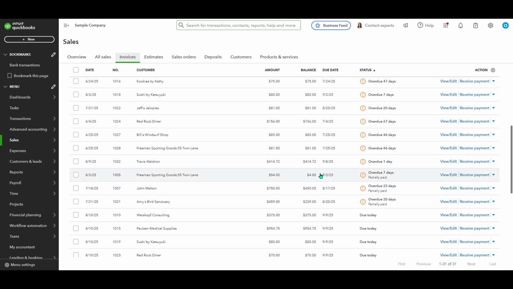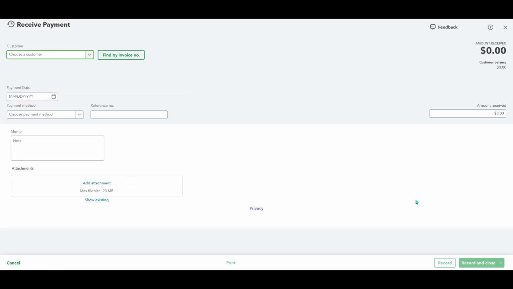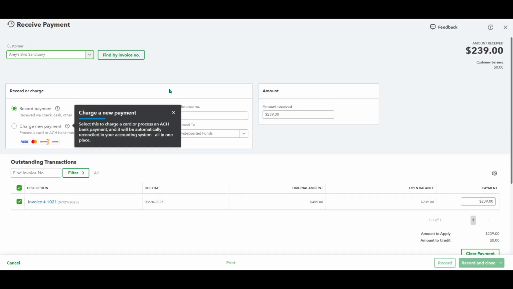Once located, you'll notice a button labeled Receive Payment associated with that invoice. Go ahead and click on that. This action will open a new page or form where you can enter details about the payment you have received.